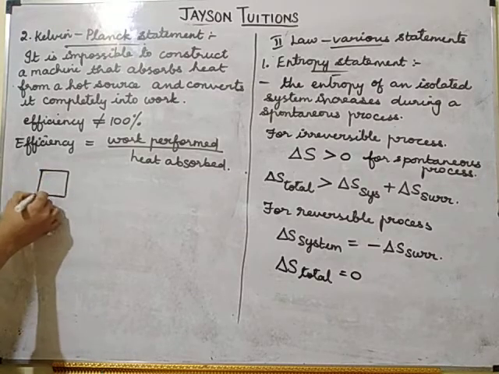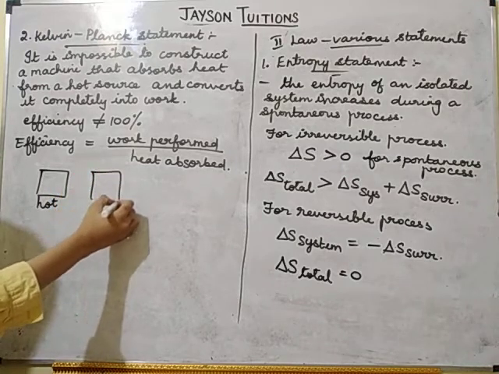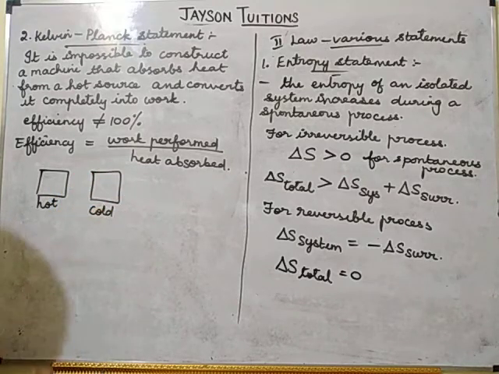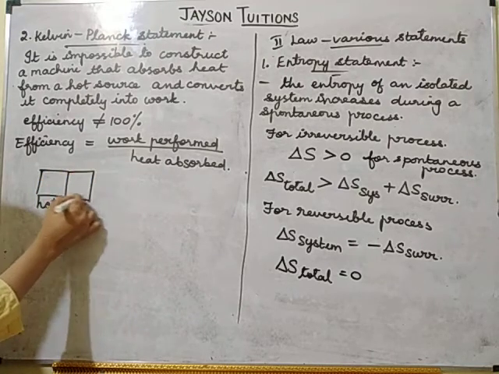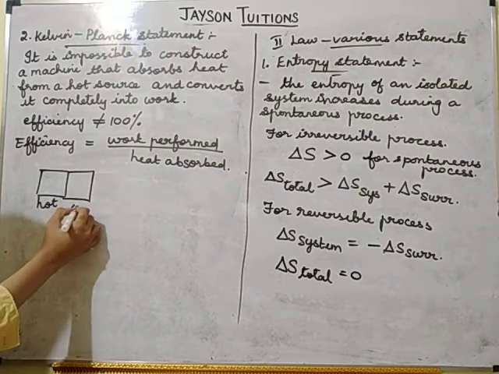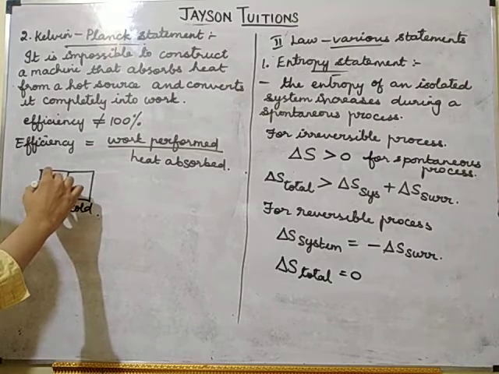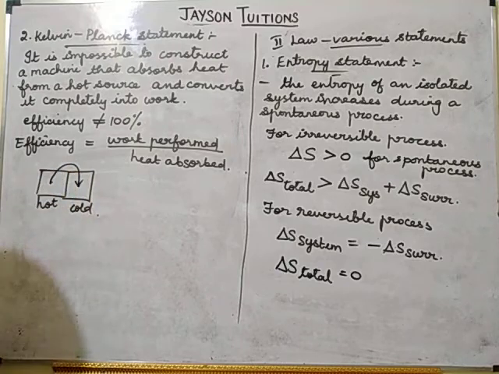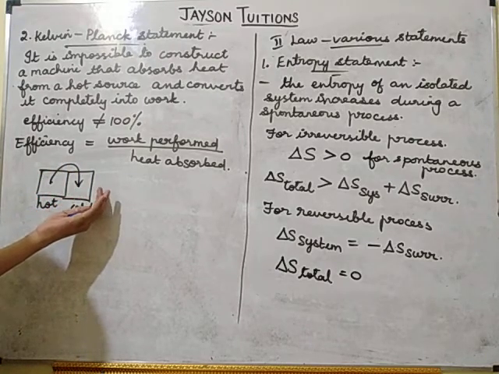Suppose this system is a very hot system and this system is a very cold system. I am keeping these two systems near each other. What will happen? The heat from the hot system will get transferred to the cold system. This will also get heated.